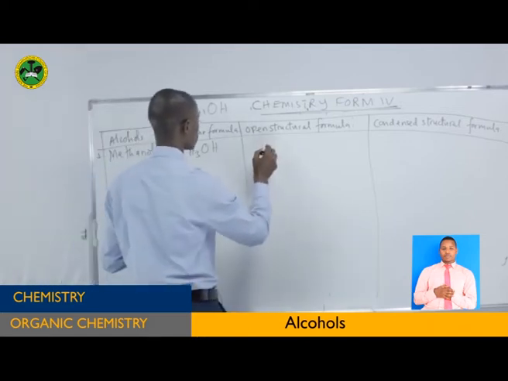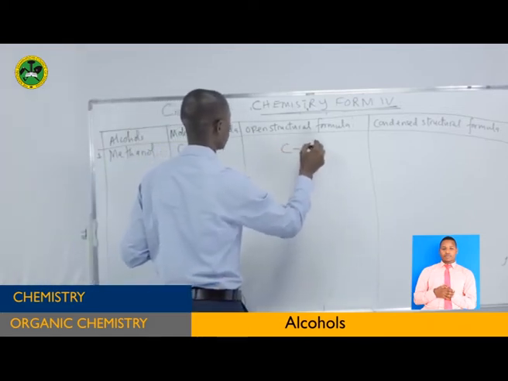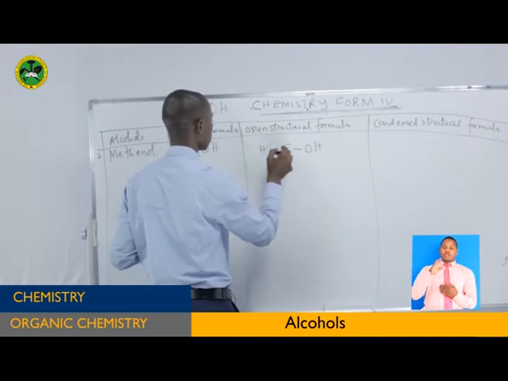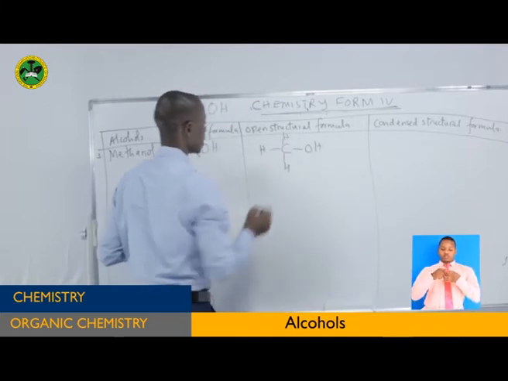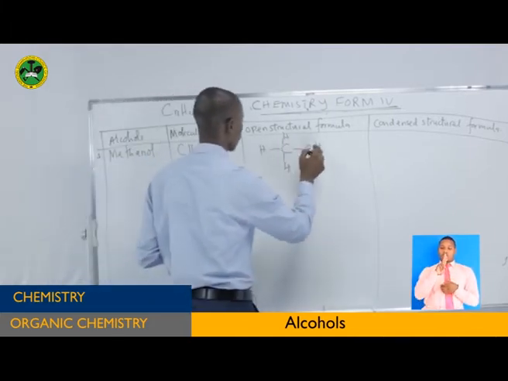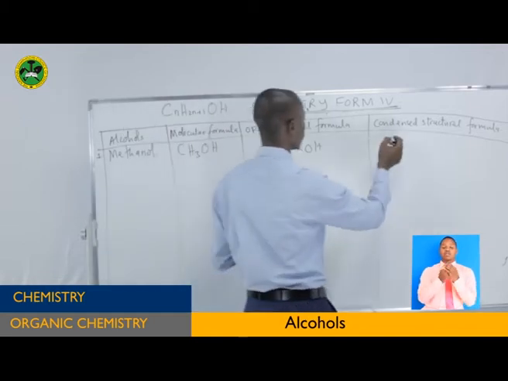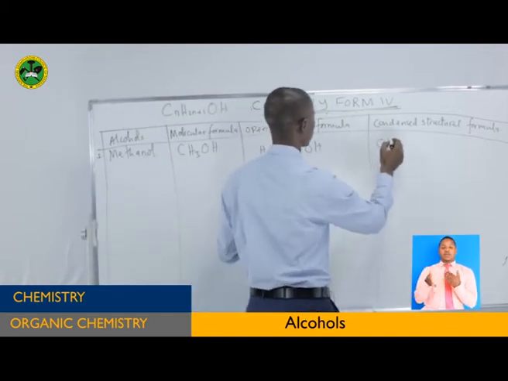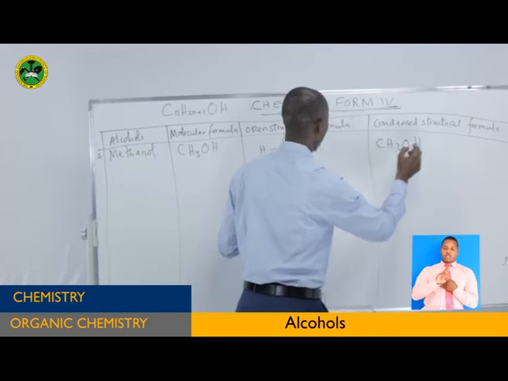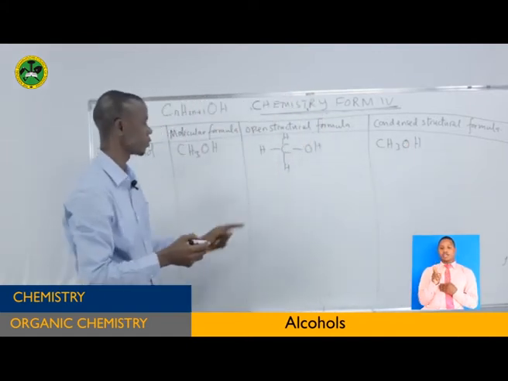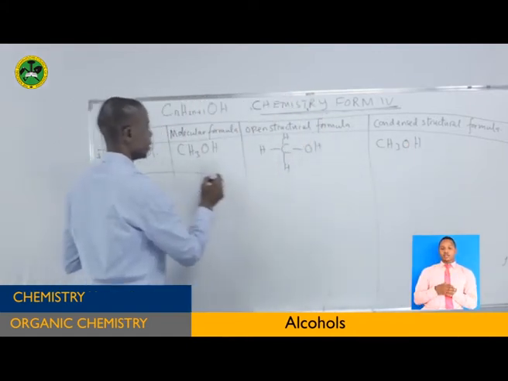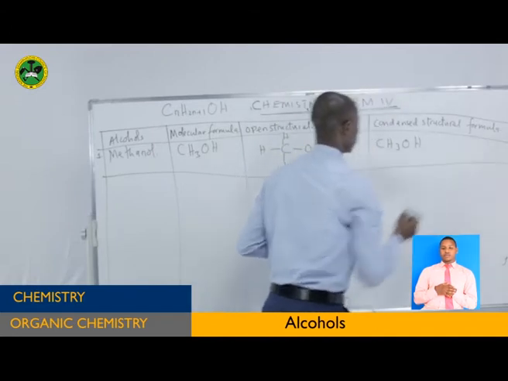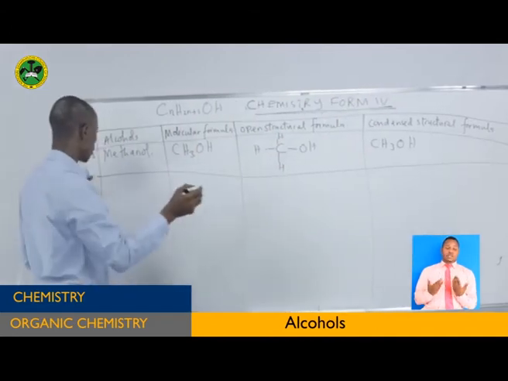So when you write the open structure, you write this way. Here is OH, here is H, here is H, here is H. There is no problem with that one. Now writing the condensed structure of that one: CH3OH. Carbon with 3 hydrogen atoms. Now from there we proceed to the next one.